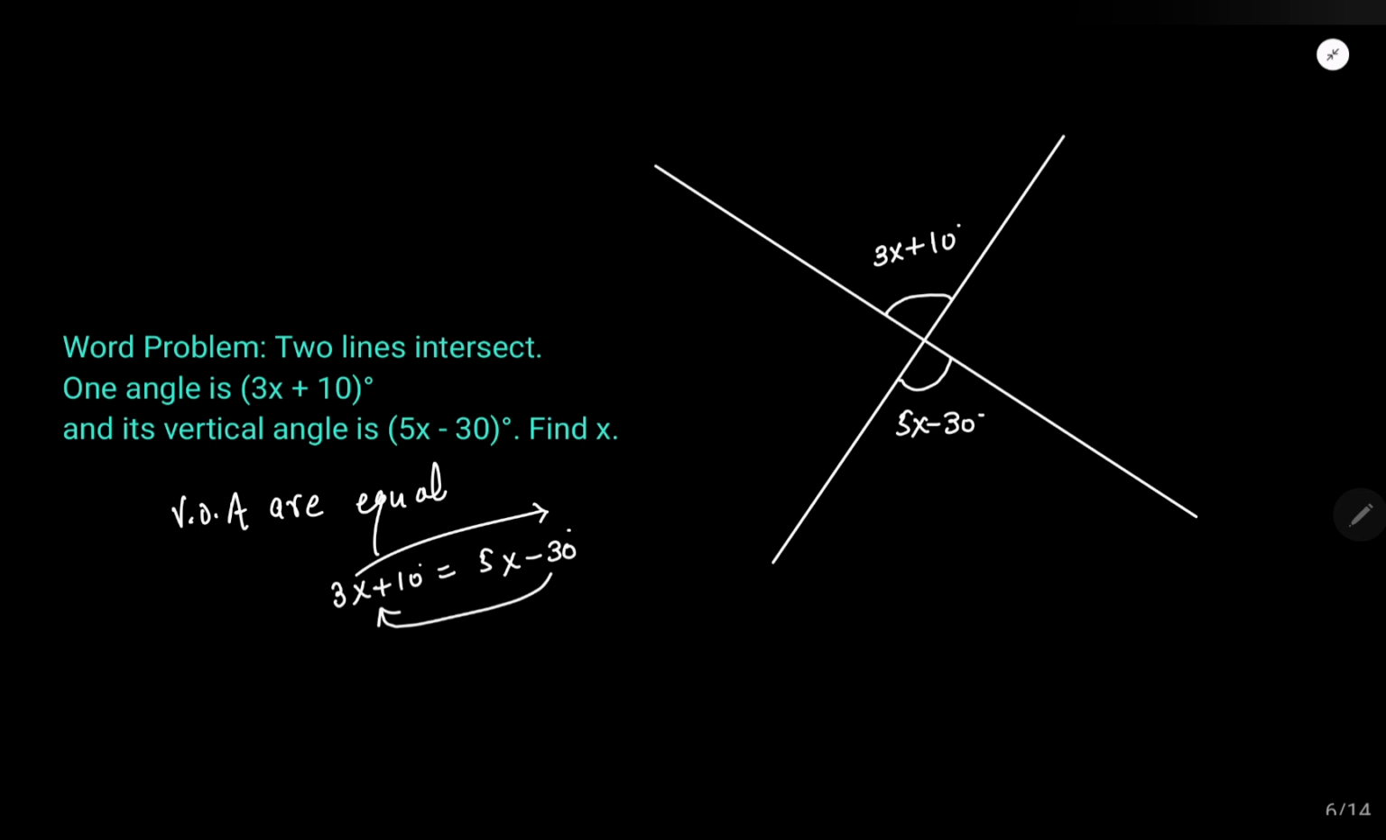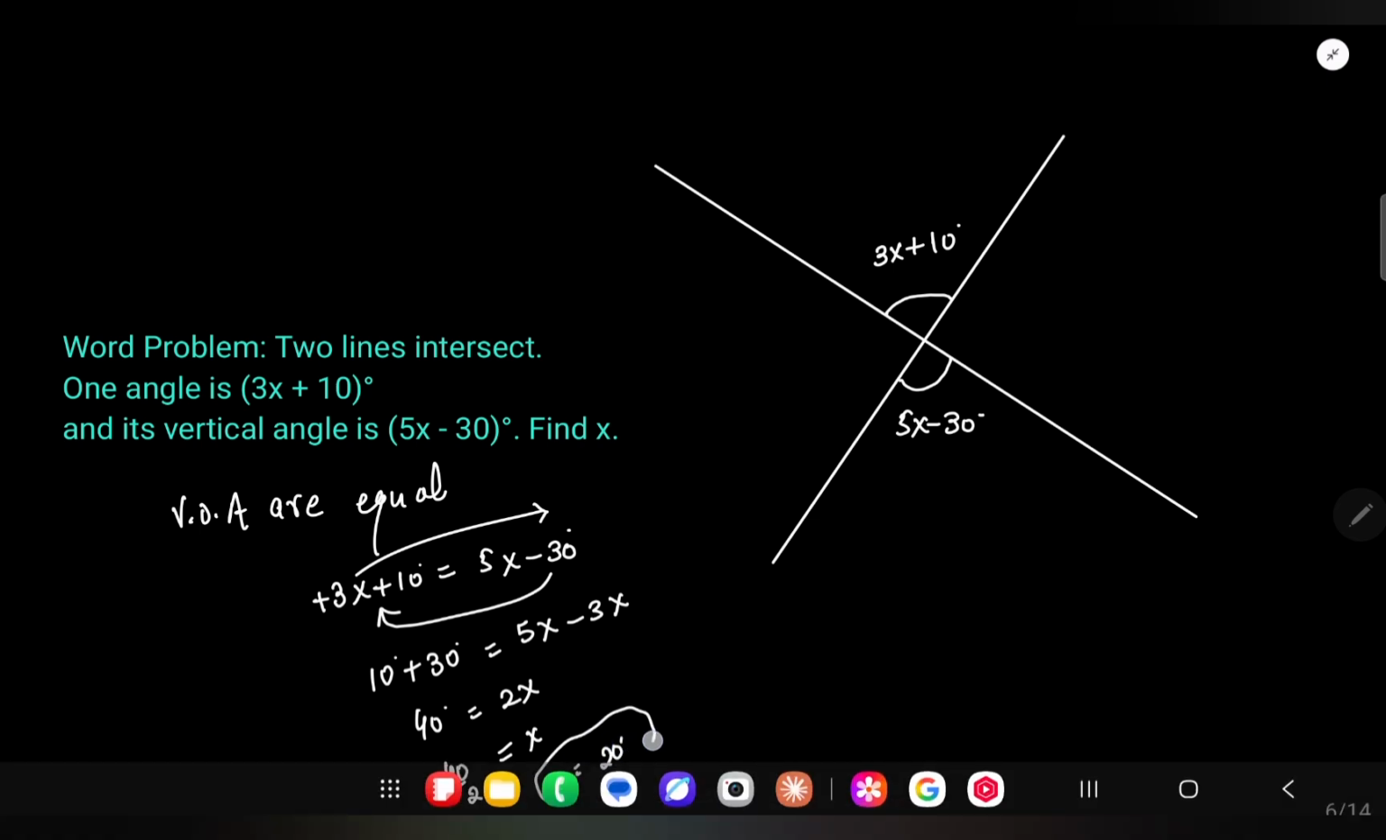Do you understand this thing? If you don't, then do watch the algebra package, okay? So 10 is here, 30 will come here and it will become positive. 5x is here, this 3x will go there and it will become negative. Why negative? Because when there is no sign, that means 3x is positive. So this is 40 degrees equal to 2x, and I need to find x. So I will divide 40 by 2. x is 20 degrees.